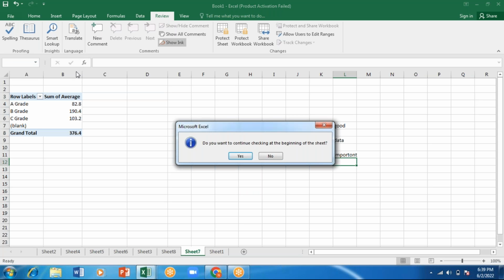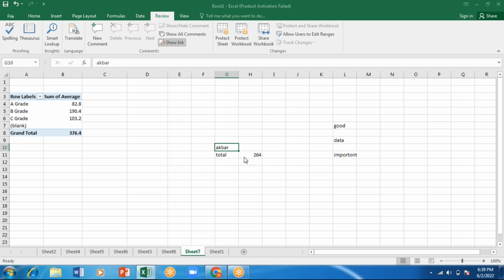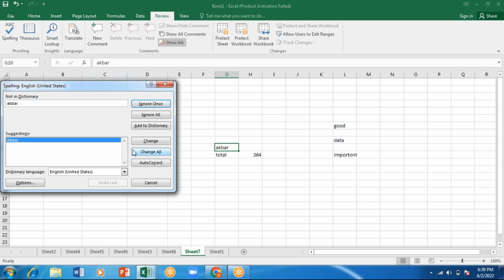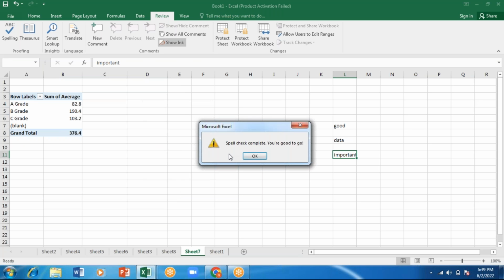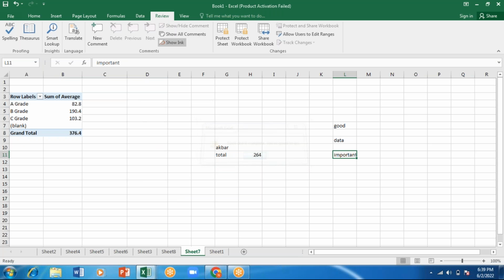When I click on this, it asks: do you want to continue checking the spelling from the beginning of the sheet? Yes. So it will start from the first sheet. I'll ignore this first sheet. The spelling of "important" is wrong, so I'll change it and click OK. The name Akbar I'm not changing. So only the important spelling I've changed.